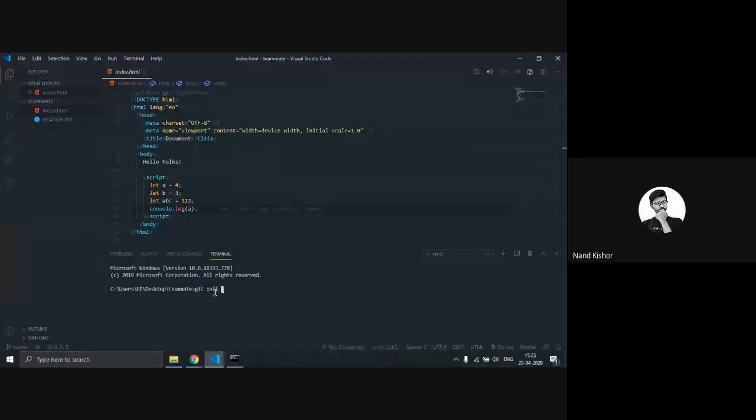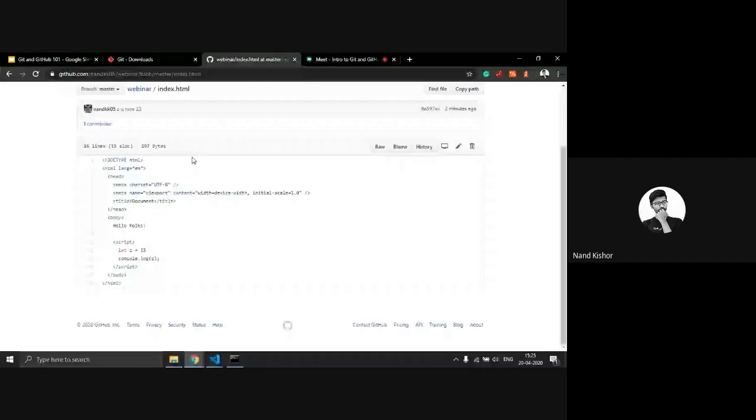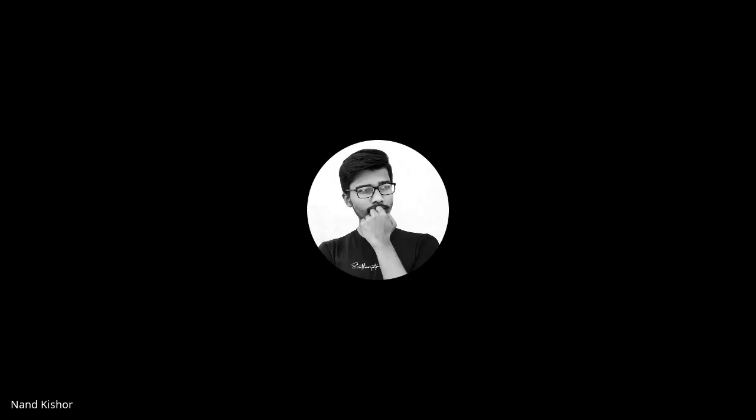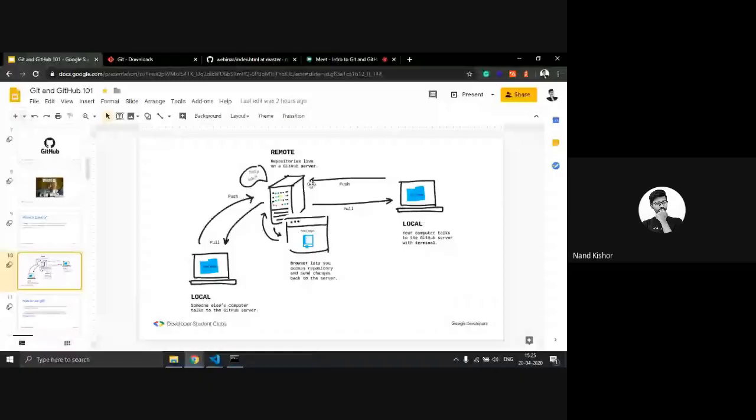So what he is doing right now, let's go into our slides. So this was my local computer. I made changes and pushed it to the GitHub server. And now I'm working on this system. So what I have to do, first pull down all the changes from the GitHub server.